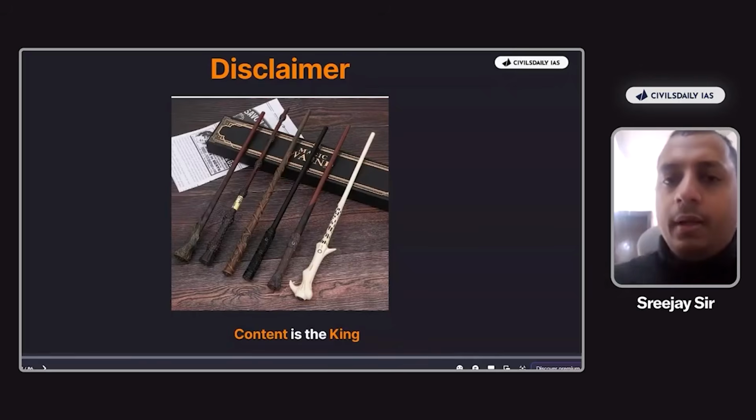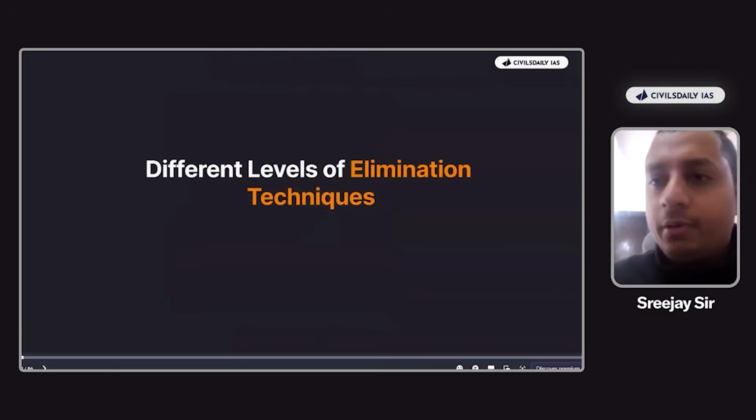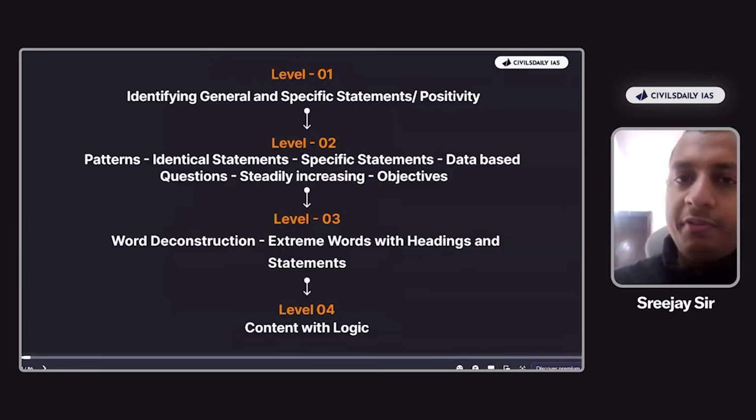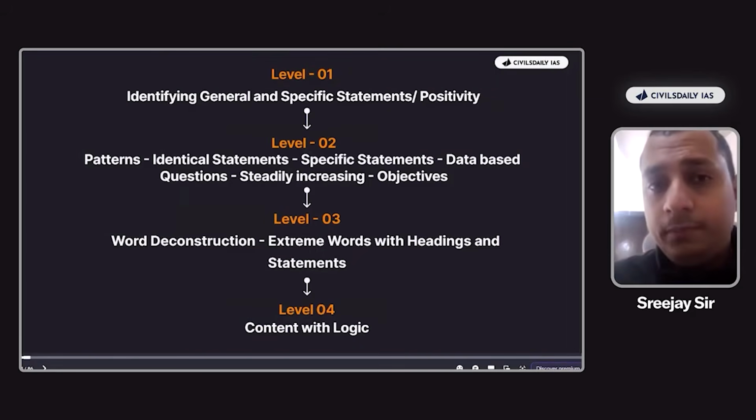Okay, everyone? So what are the different types of, or what are the different levels of elimination techniques? Okay, now firstly, as I said in the orientation as well, we have divided the different levels of logics into 4. Okay, so the first level 1 is something that all of you know. The question deals with can, may, all, only, all these very level 1 logics, right?